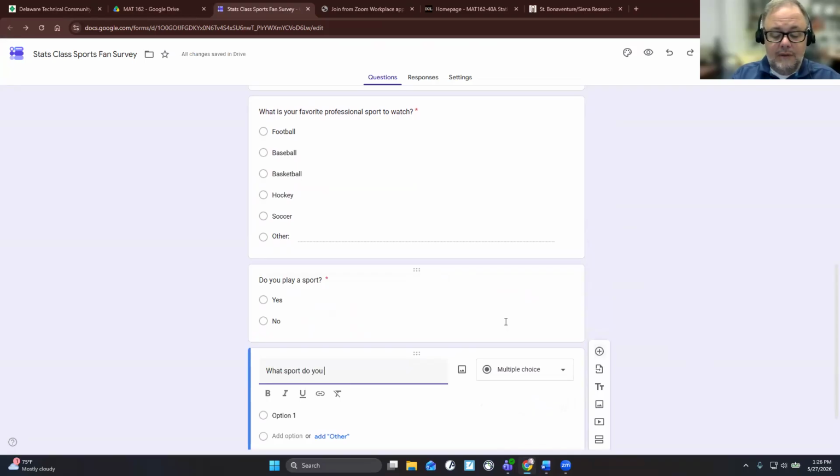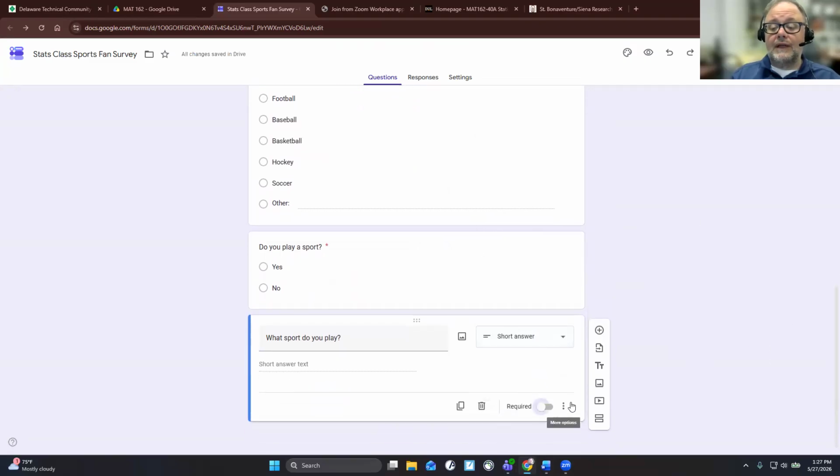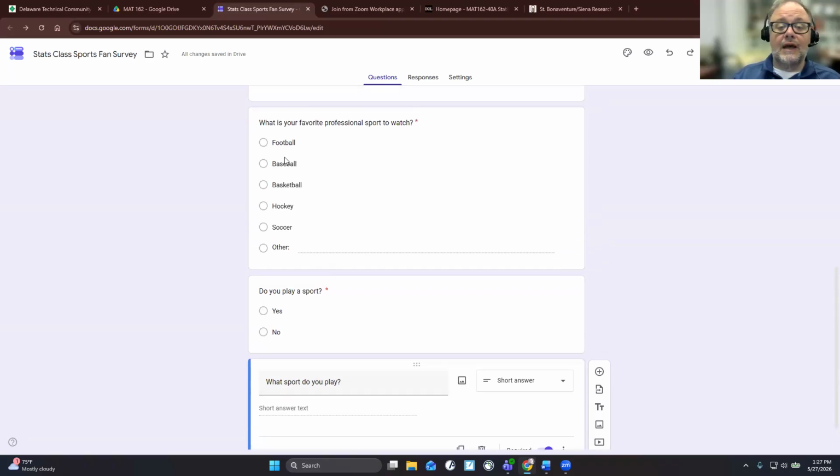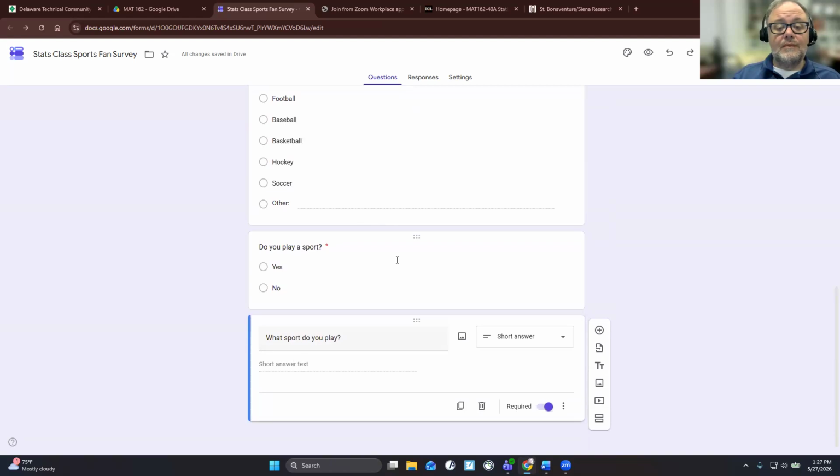What sport do you play? And you can just leave it as a short answer and they'll just type in whatever they type in. But in this case, since it's categorical, you won't require them to enter a number. They can just type in whatever sport they play. You can give them options like this. You can copy the same ones and then put other as well. Make it multiple choice and other. You can do that too.